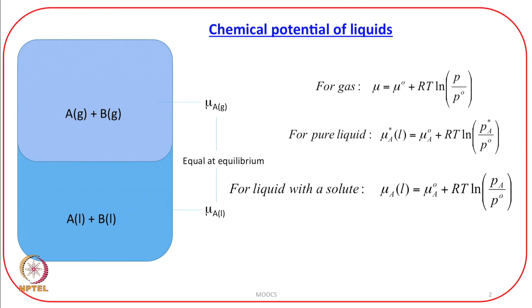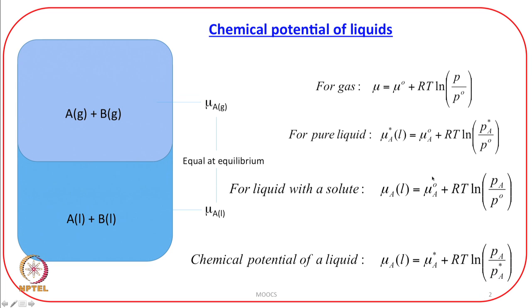Now, the next step is that I need to eliminate mu A naught from these two equations. Once I eliminate mu A naught from these two equations, the resulting equation is mu A for liquid is equal to mu A star plus RT log P A by P A star. Please note that this equation comes by substituting for mu A naught into this equation and then rearranging.